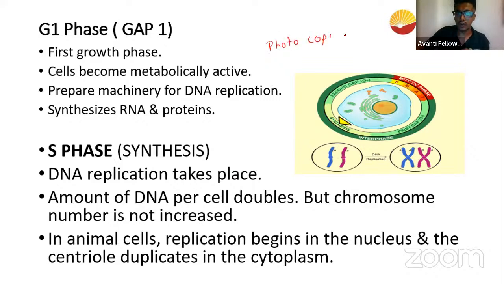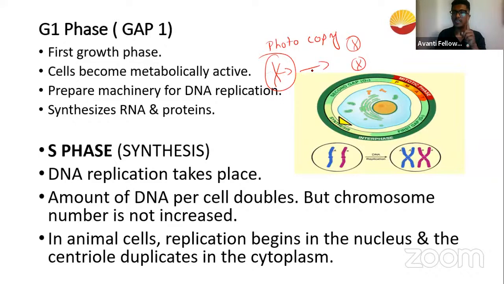We are trying to make sure that if this is the parent DNA, this is the DNA in one cell, when it divides into two cells, it has to have the same equal amount of DNA. If it's a mitotic division, if it's the meiotic division, it should have half the number of DNA. For both the process, you need to make sure that your DNA is doubled, correct, right? So that is why the duplication of DNA will happen in the synthesis process, okay?